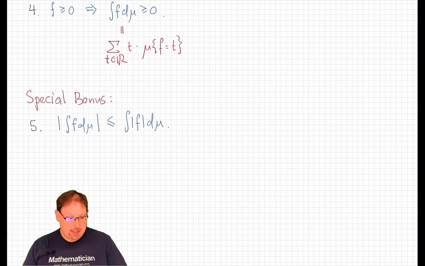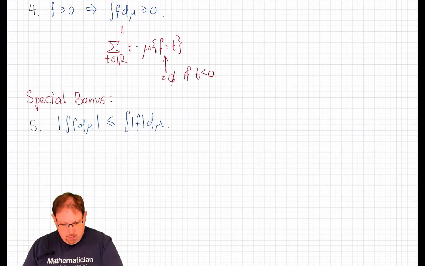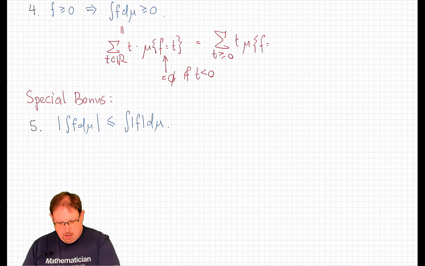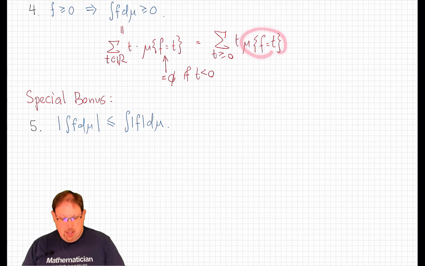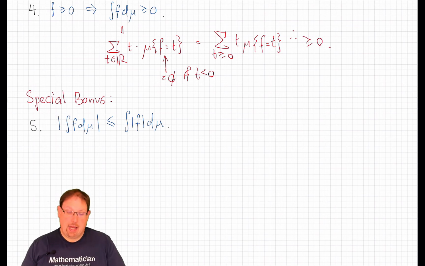And in this finite sum, we note that this set, which is usually empty, is certainly empty if t is less than 0, because of our assumption that f takes only non-negative values. And therefore, this sum is really the sum over t greater than or equal to 0 of t times the measure of the event that f equals t. Well, t is a non-negative number, and measures of sets are non-negative numbers, and therefore this is a sum of non-negative numbers, and therefore is non-negative as claimed.